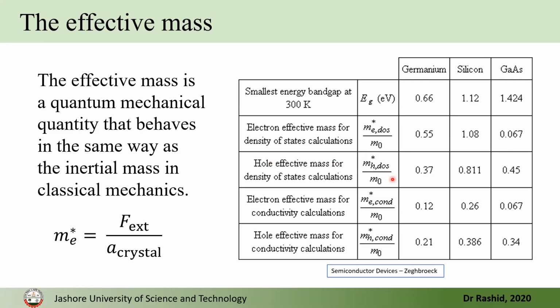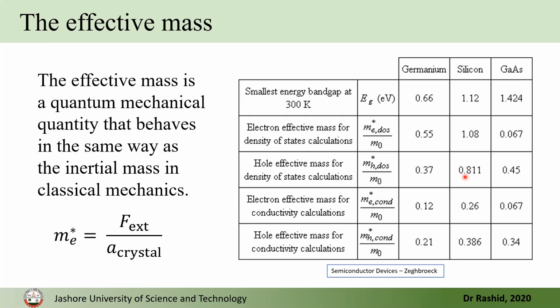This is the effective mass of the hole. These are different, showing the difference in conductivity calculation. These are the density of states calculation. These are different ways of calculating. Here is the effective mass of silicon also. These are also average values from different places in the band structure.